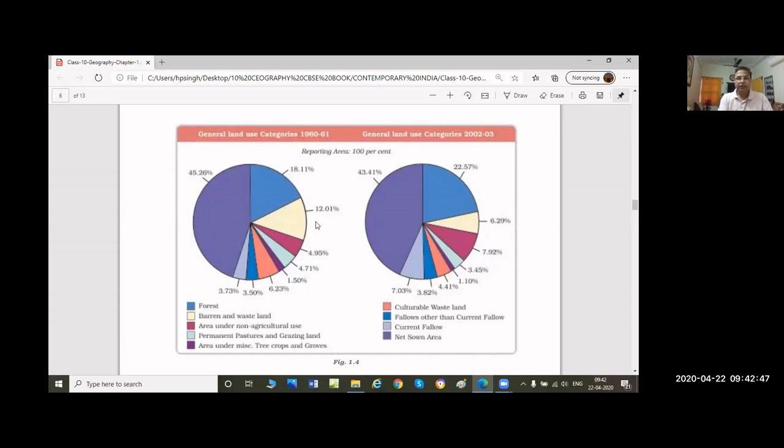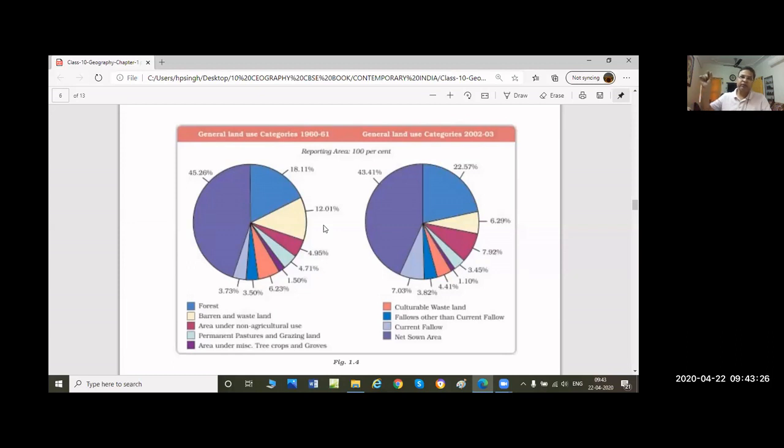Next, the third largest part in the percentage in the pie chart is the yellow part, and this is 12%. When we see here, the yellow part is barren land and wasteland. So I will say wasteland. In 1960, the wasteland of India was 12.01%. If you don't have a book or PDF, please note down this percentage. Like first, national area, second, forest land, and third, wasteland.